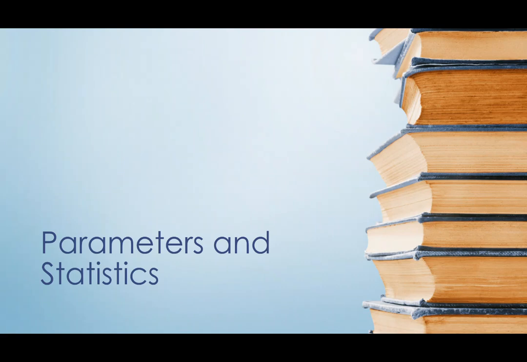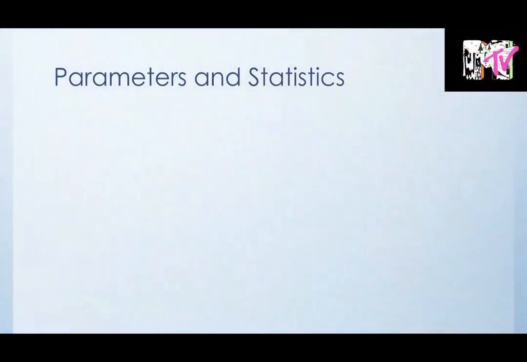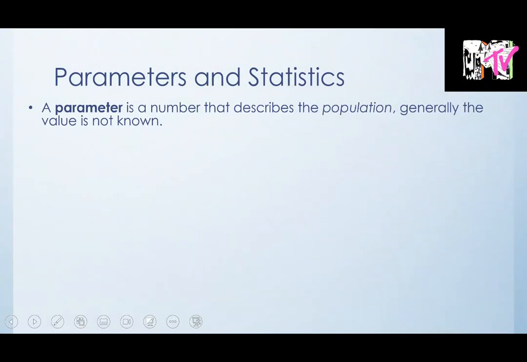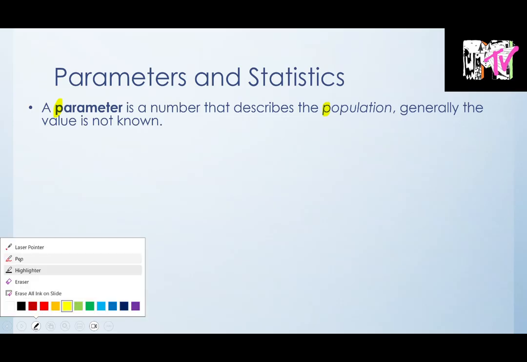Right, so next up we're talking about parameters and statistics. We mentioned these briefly before when we talked about population and sample, but we want to more formally define them now. A parameter is a number that describes the population, right? Remember, both of these start with P. That's the easy way to keep them straight.